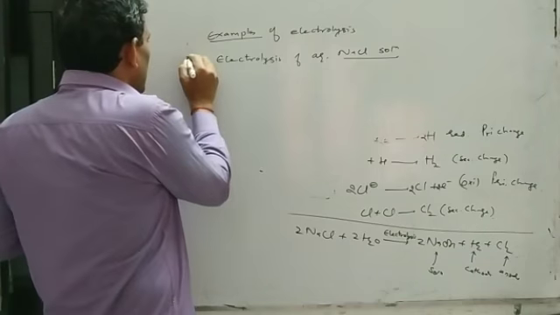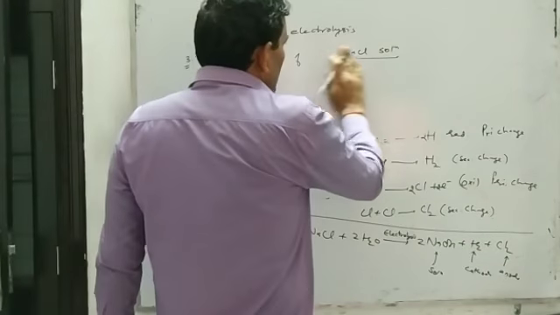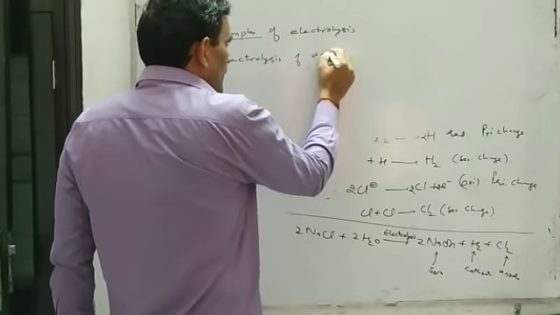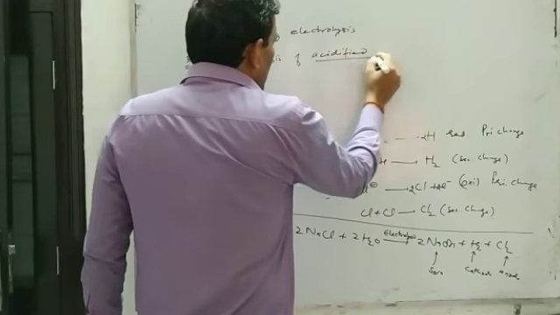So now the third example we will discuss, that is the electrolysis of acidified water.